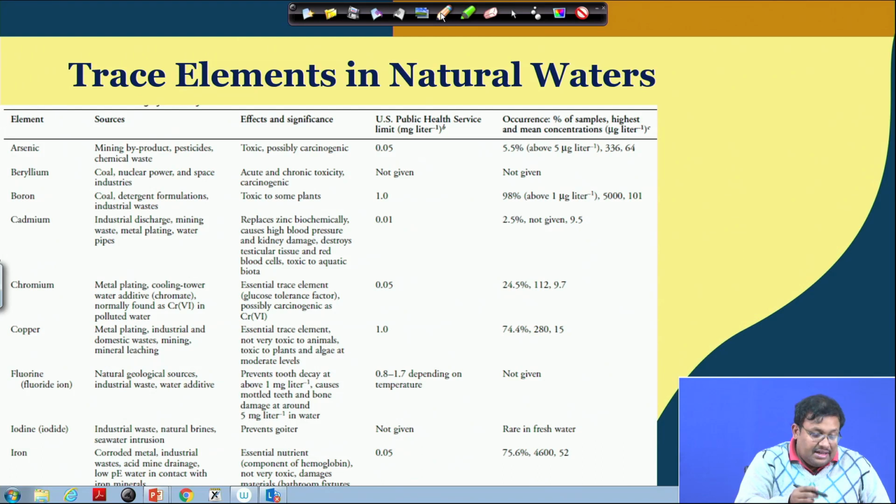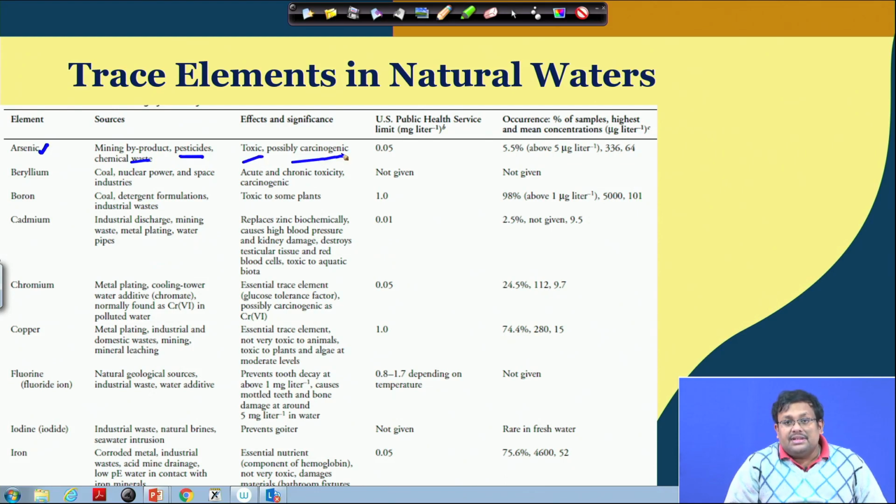Let us start with arsenic. As you can see here, arsenic is a very important mining byproduct. It is also used in pesticides, and found in chemical wastes. It is highly toxic and possibly carcinogenic in nature. We will discuss arsenic in detail in the coming slides, but arsenic is an important metalloid which creates a very important environmental problem. Also, beryllium, which is produced from coal and nuclear power and space industries, can produce acute and chronic toxicity and also carcinogenic effects.